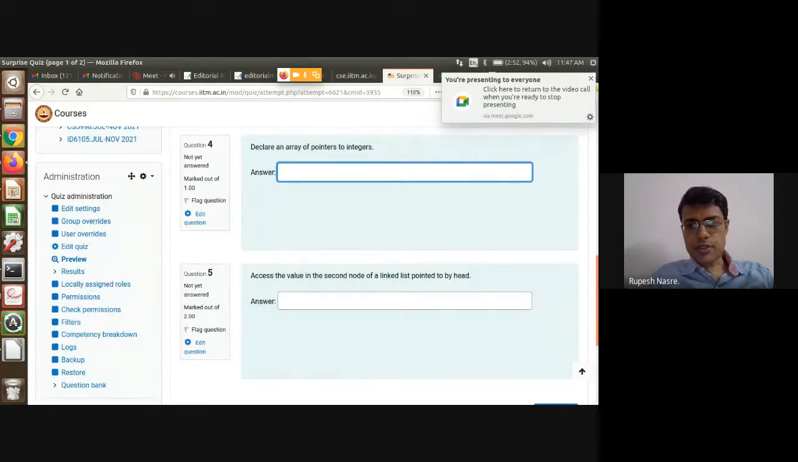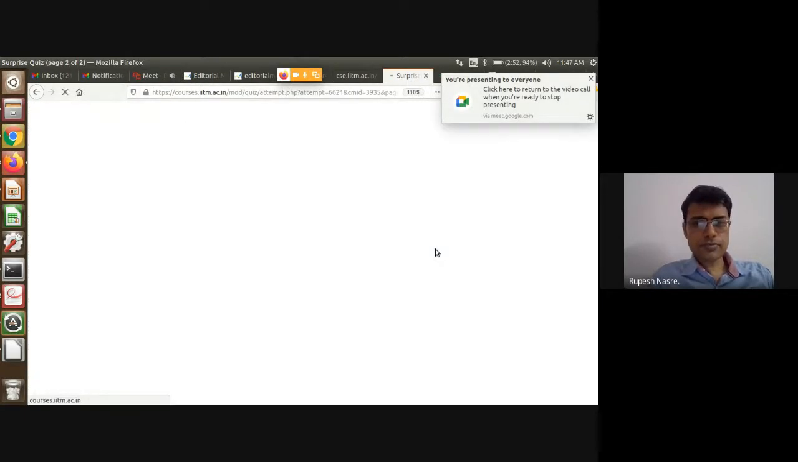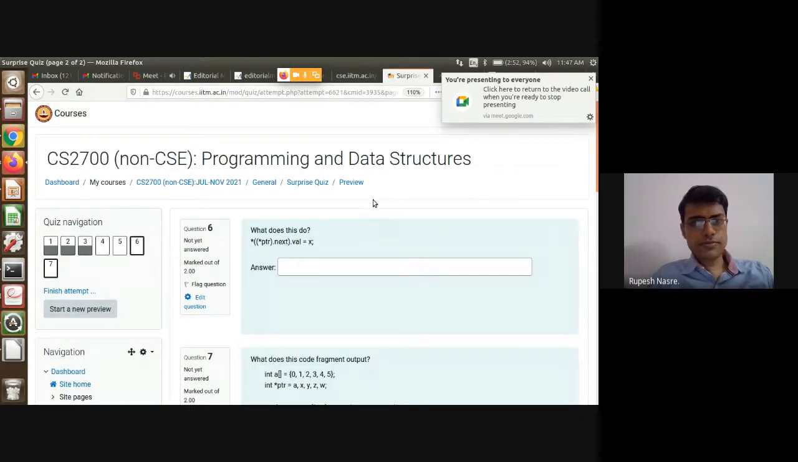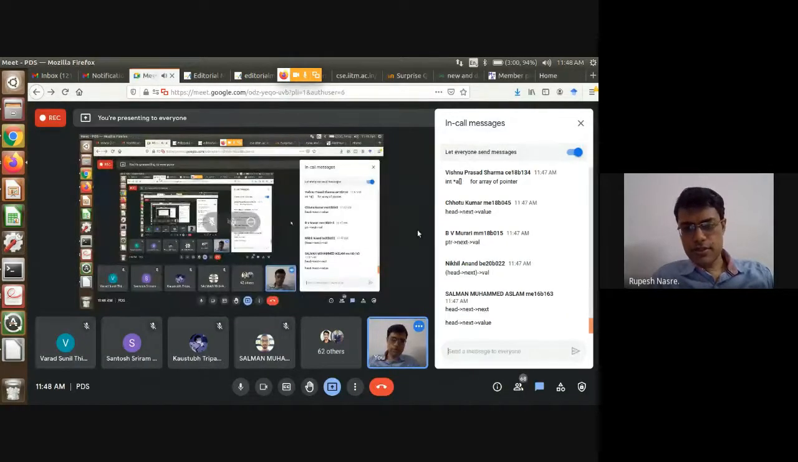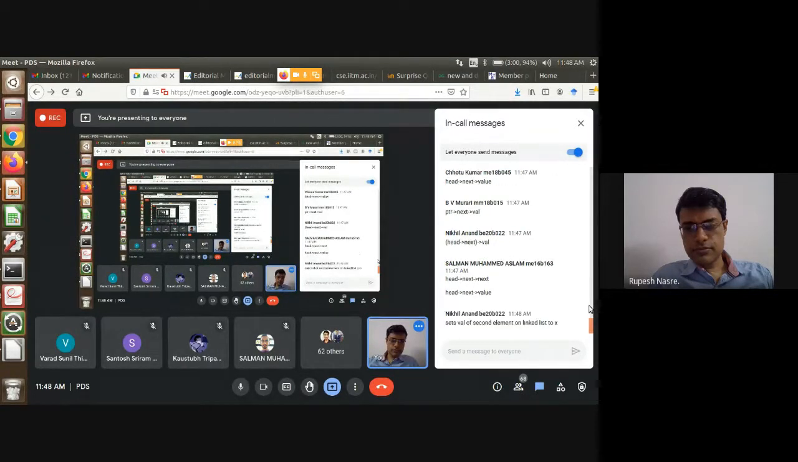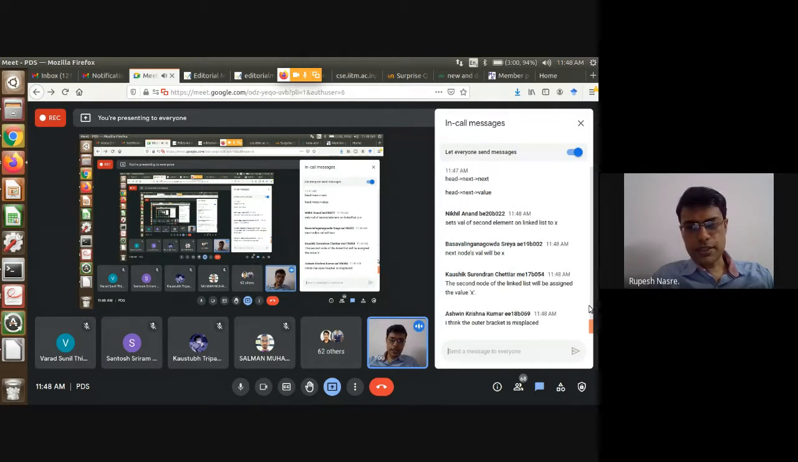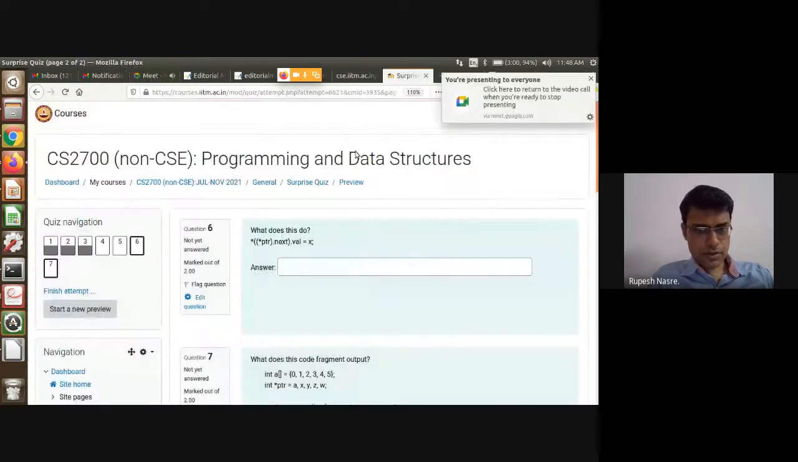All right. Then the next question is, what does this do? Star ptr dot next dot val. Sets value of the second element on linked list to x, right? So next node's value will be x. Outer bracket is misplaced, is it? No, it seems to be okay. So this star is referring to the ptr arrow next.